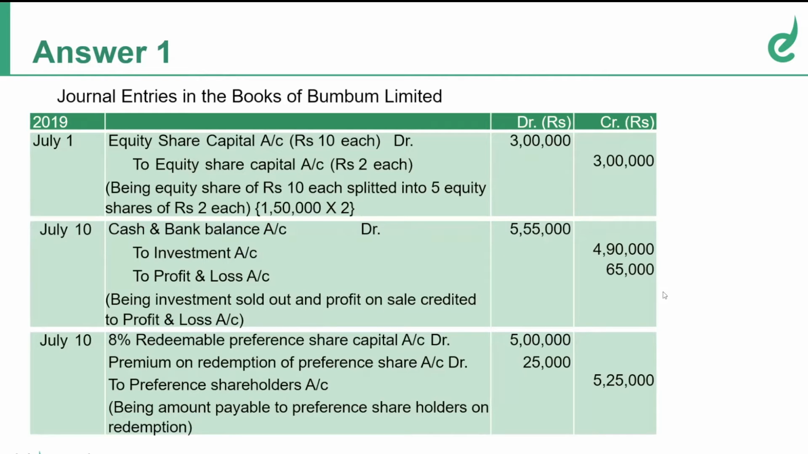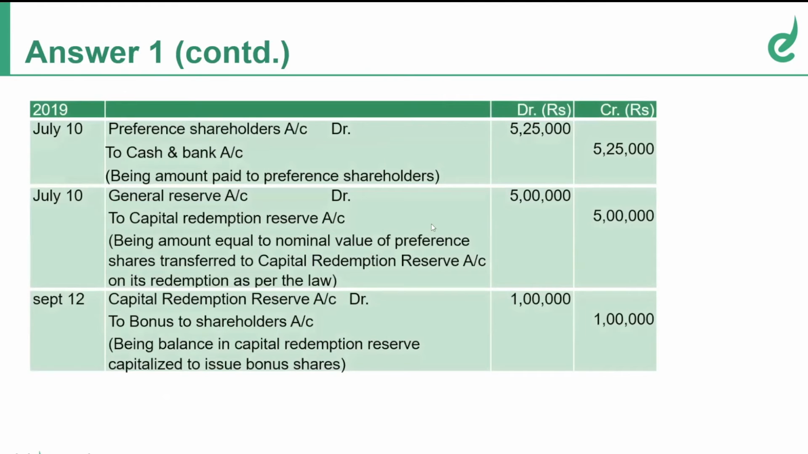Followed by that, the next entry is going to be for redemption of preference shares. Redemption entry, preference share capital account debit, premium on redemption account debit, to preference shareholders. Okay, and then preference shareholders account debit to bank account. The due entry is passed separately, the payment entry is passed separately.